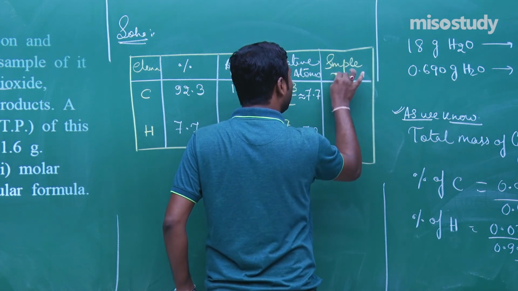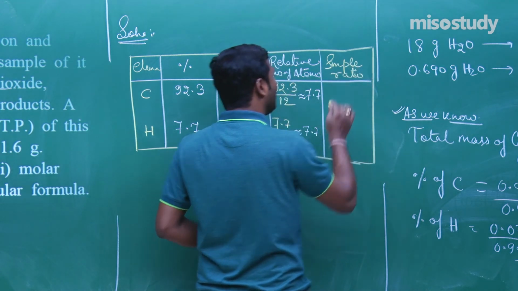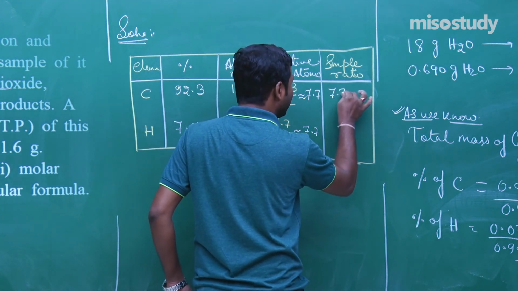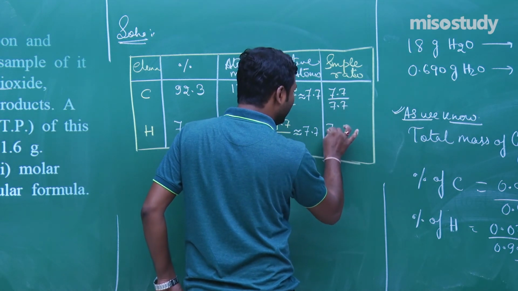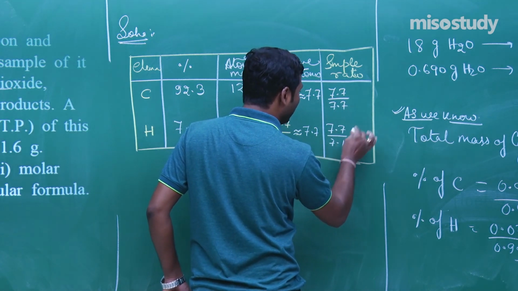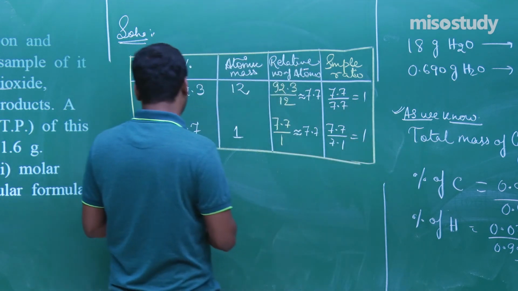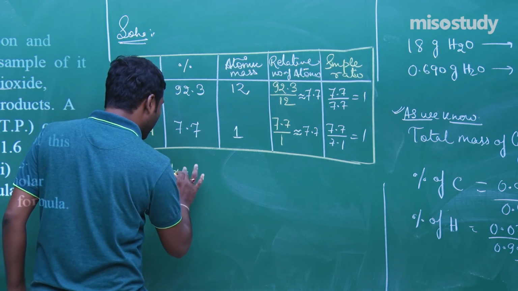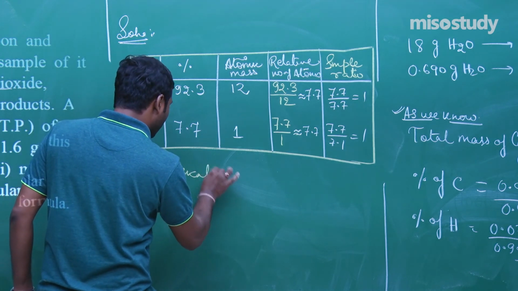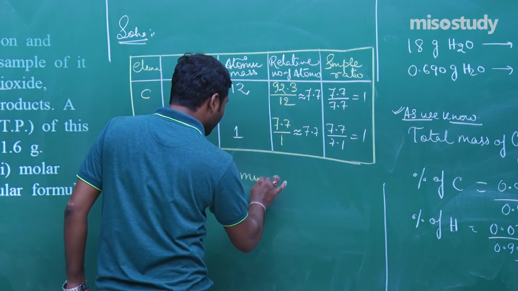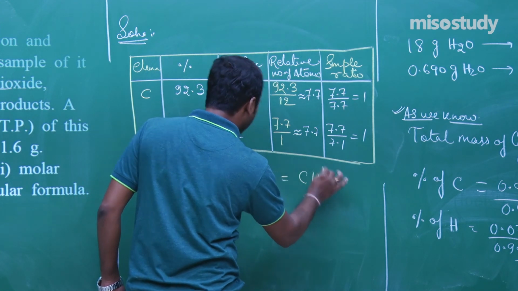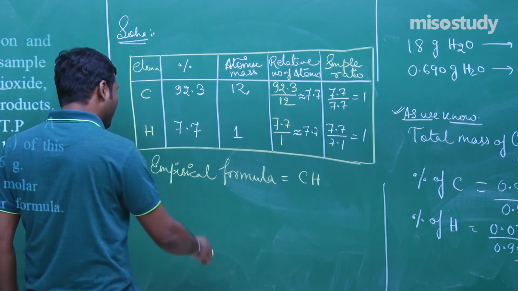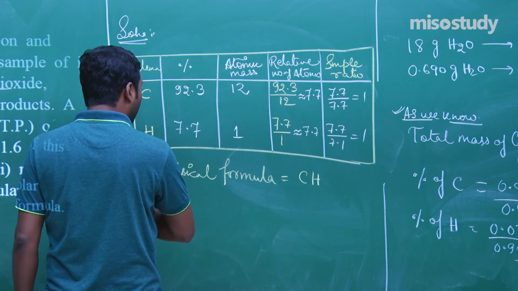What is the simple ratio here? This is a big question and I am here to solve such questions. Now, 7.7 divided by 7.7, 7.7 divided by 7.7, 1 and 1. So we can say that the empirical formula is equal to CH, because one part C and one part H. Am I right? Now we have to find the molecular formula.